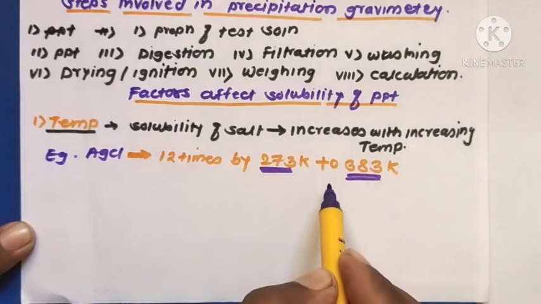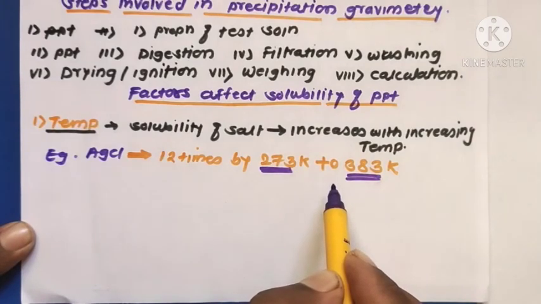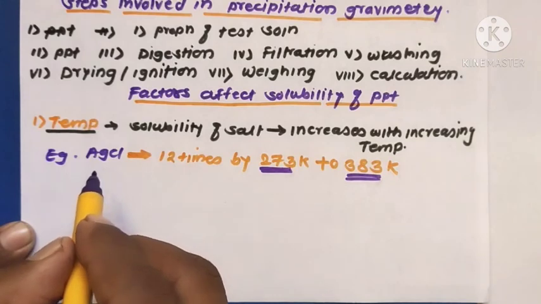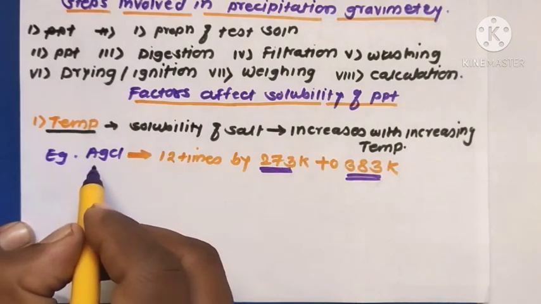Therefore, the temperature effect is very important for the solubility of any salt.